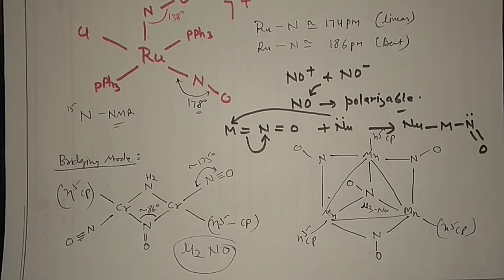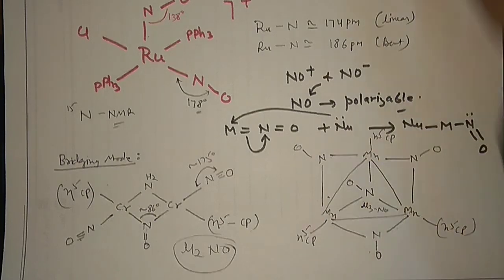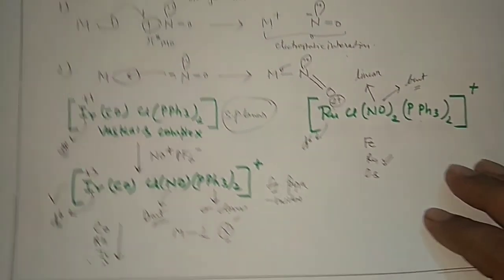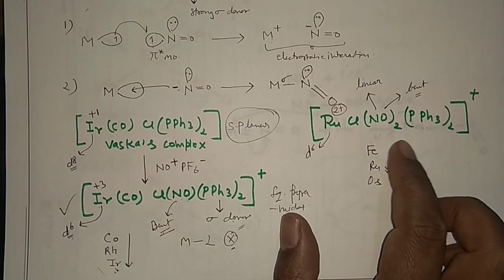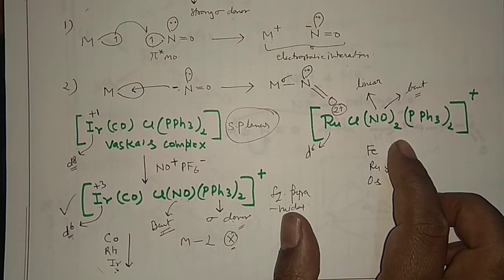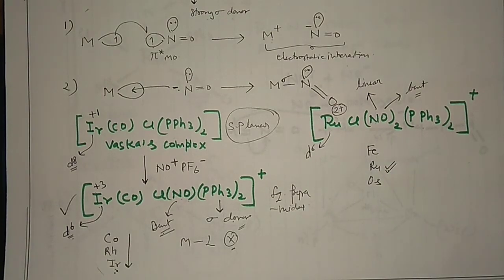Terminal, in the terminal you had the two cases, linear and bent, and then the bridging. I have explained all the things in detail. Okay guys, and I have given you this example, the fluxional nature. But remember this is not the only example where you can have this fluxional behavior.